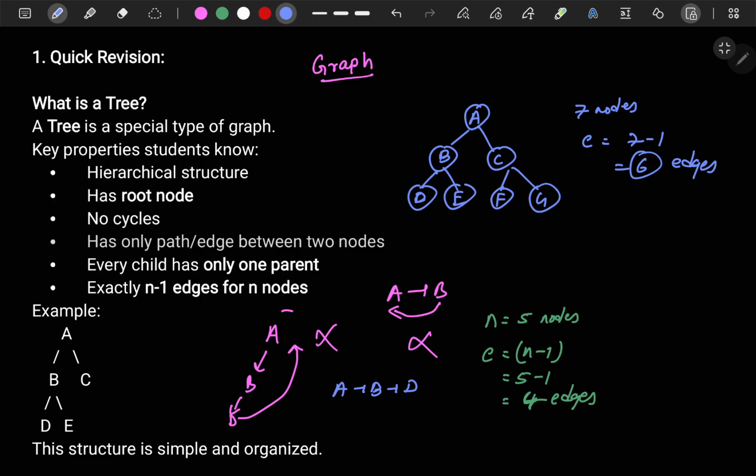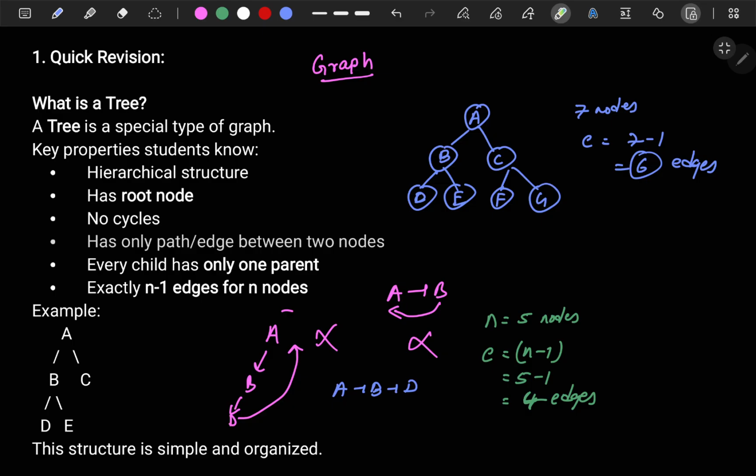Is it possible? Let's count it. 1, 2, 3, 4, 5, 6. Yeah, 6 edges. You take any example of a tree, you will find the same thing. Okay, so if the graph follows all these properties, then that graph is called a special type of graph, and that is called a tree. Right, now we will see what a graph is.